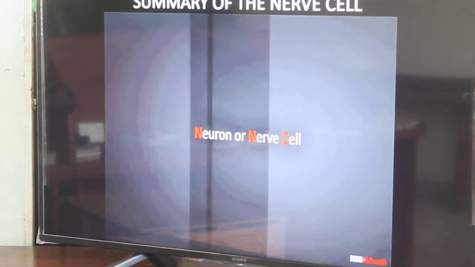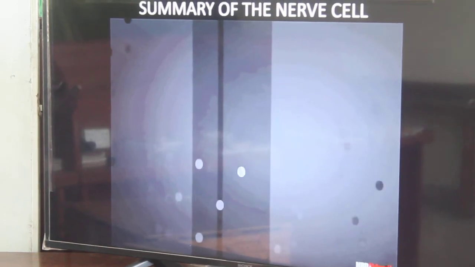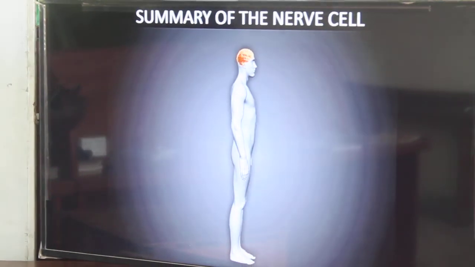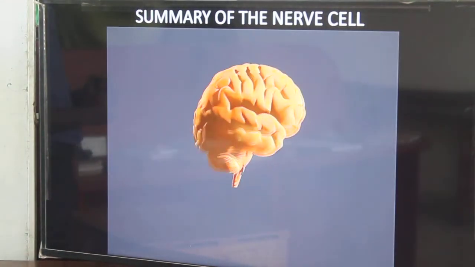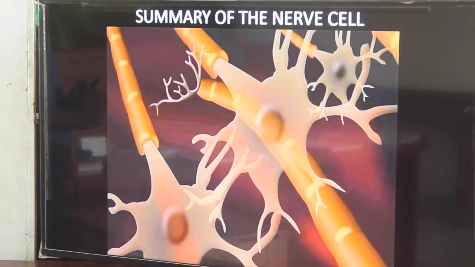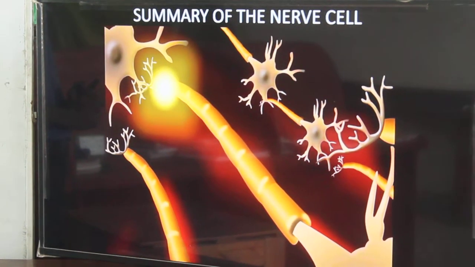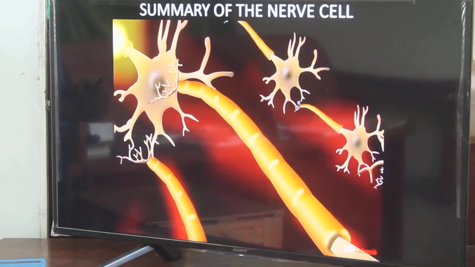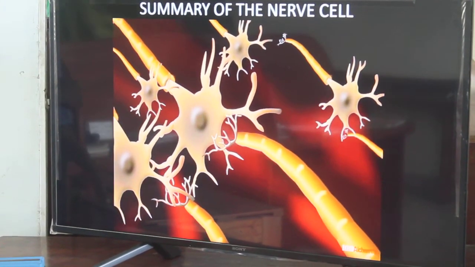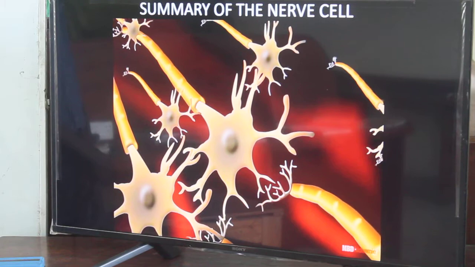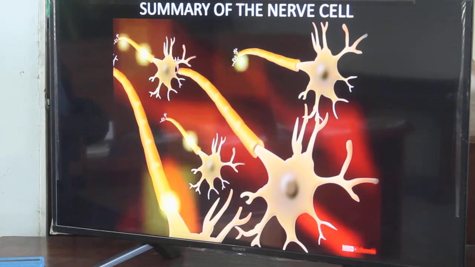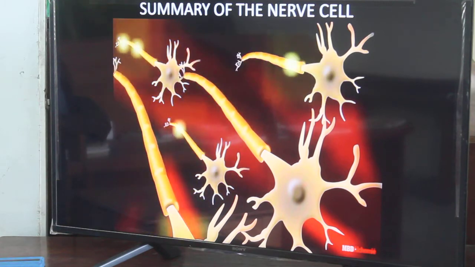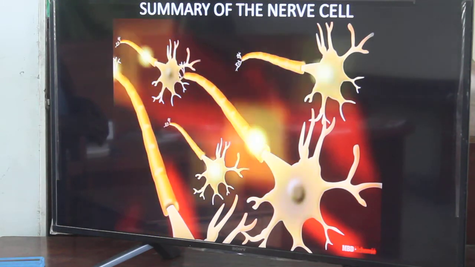Neuron or nerve cell. In animals, control and coordination are provided by nervous and muscular tissues. All information from our environment is detected by the specialized tips of some nerve cells. These receptors are usually located in our sense organs. Nerve cells or neurons respond to external and internal stimuli.